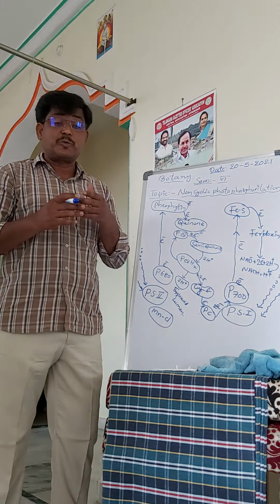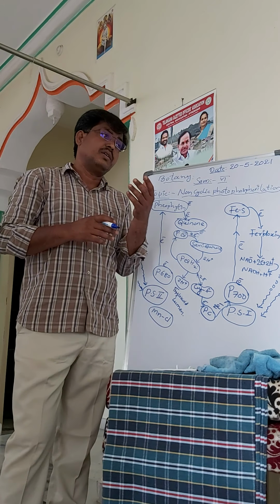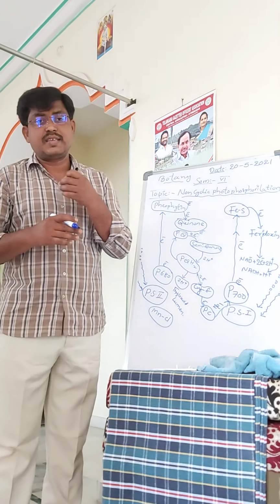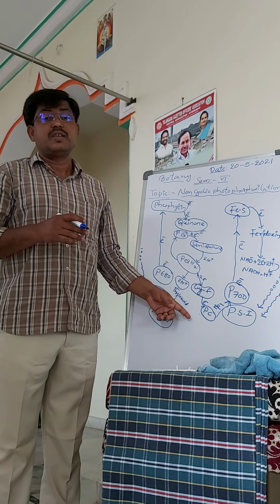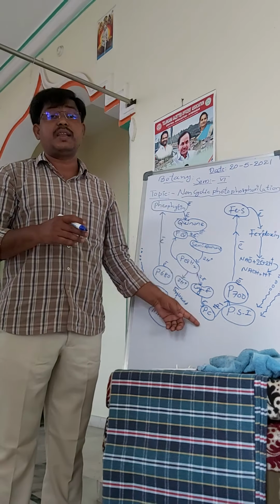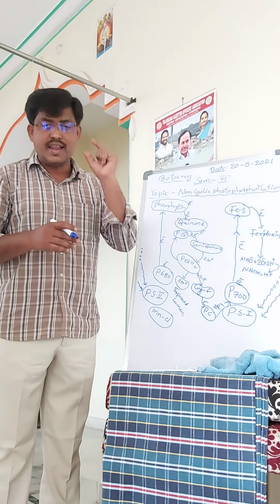It was explained by Robert Hill, so it is also called the Hill reaction.